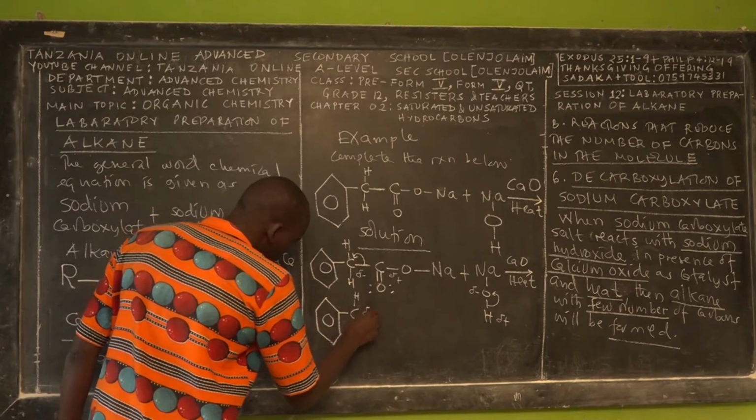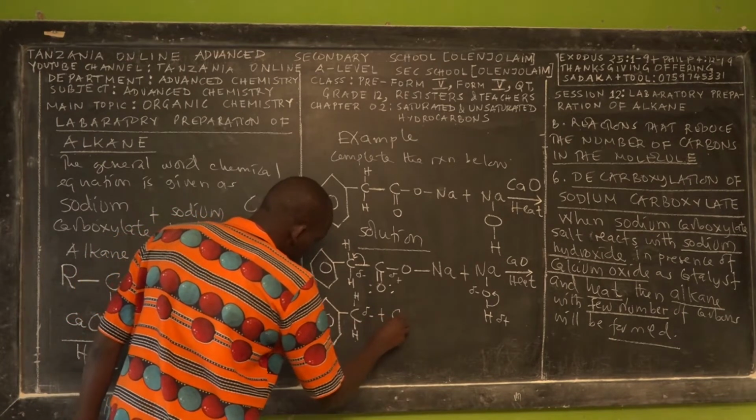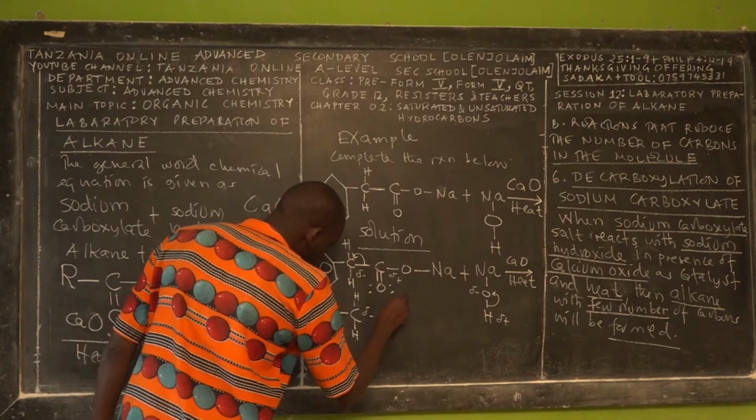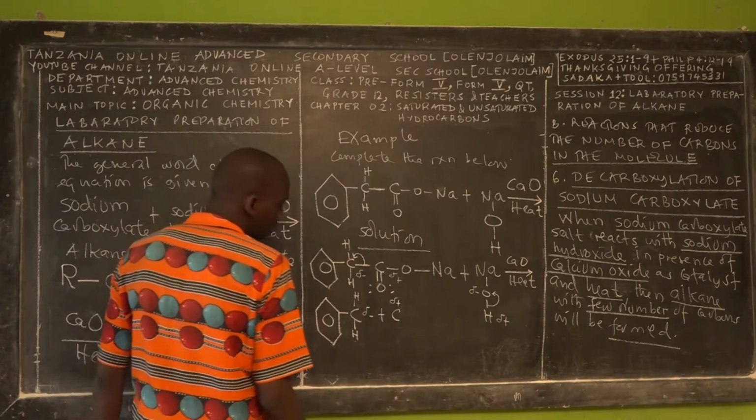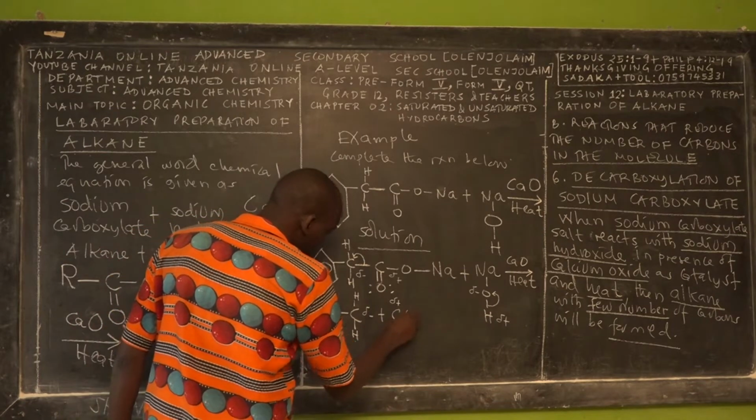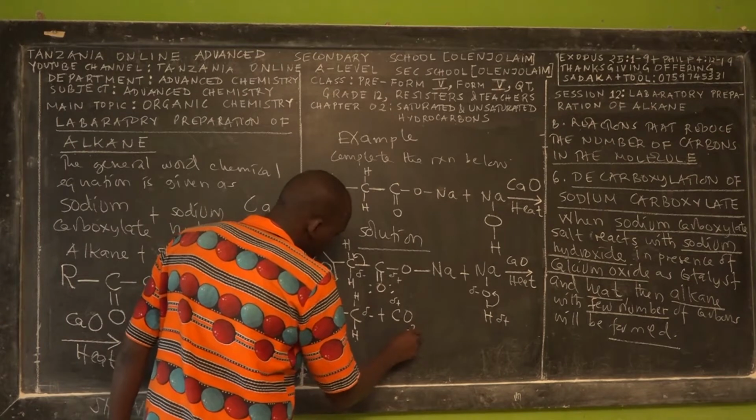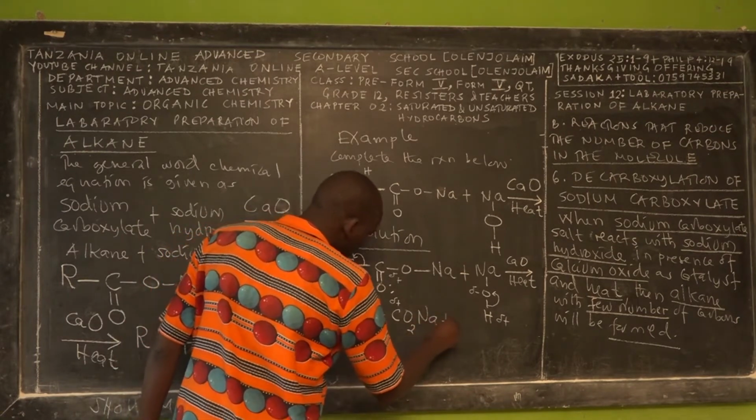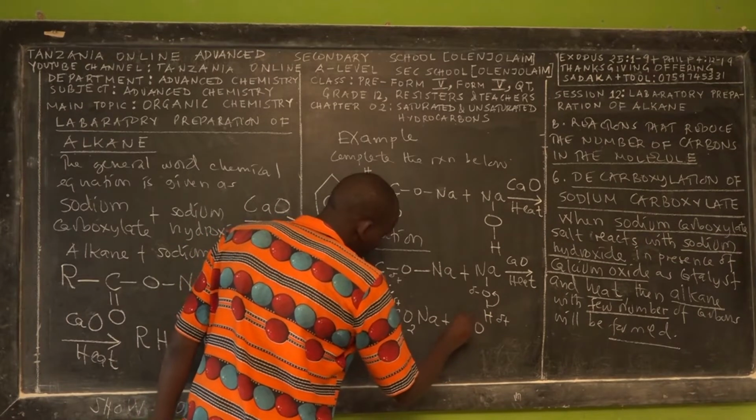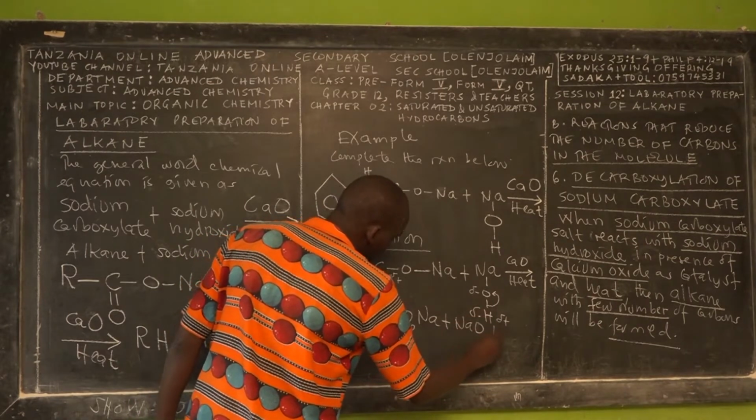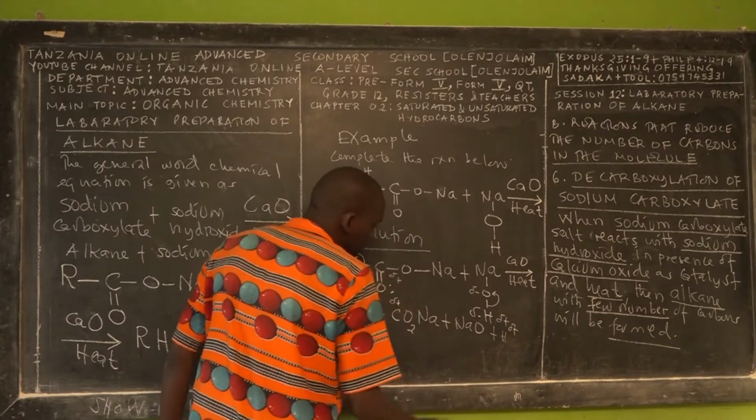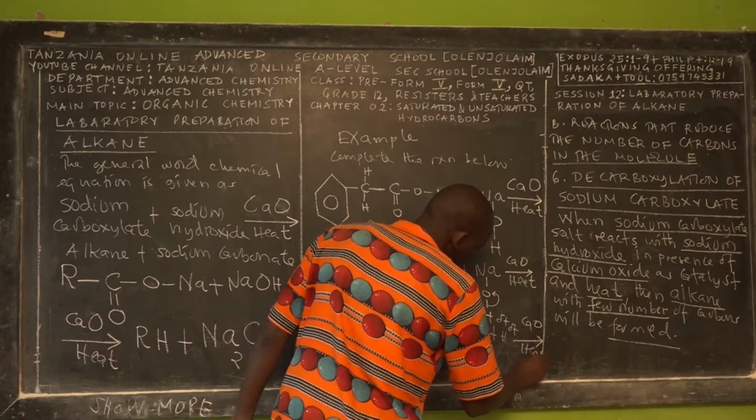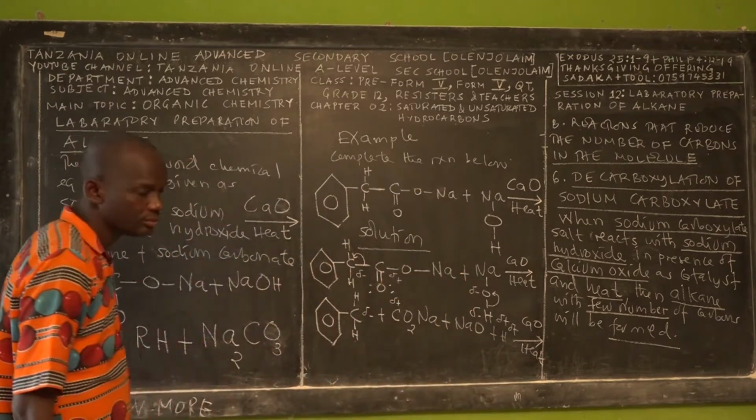So we have partially negative plus carbon, which is partially positive. But how many carbons and how many oxygens do we have? We have 2 oxygen and sodium, like this. Then plus sodium oxide, but partially negative, plus hydrogen, partially positive. And the conditions? Calcium oxide, then here heat.